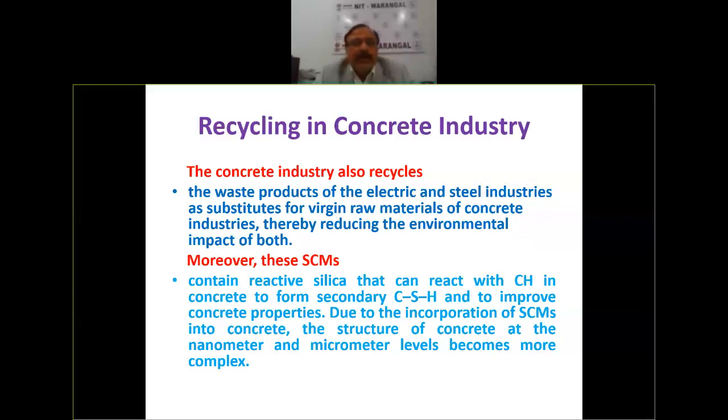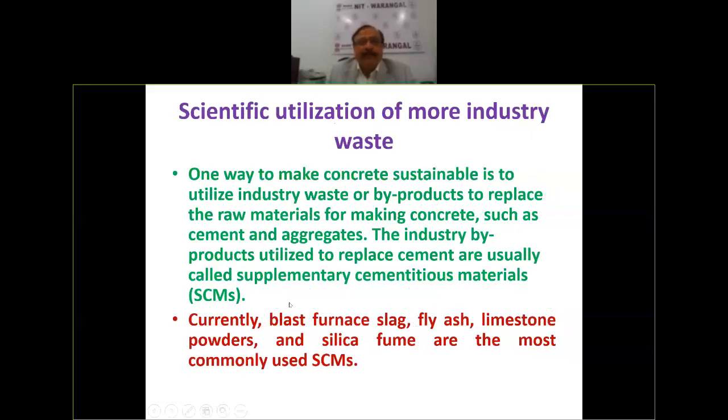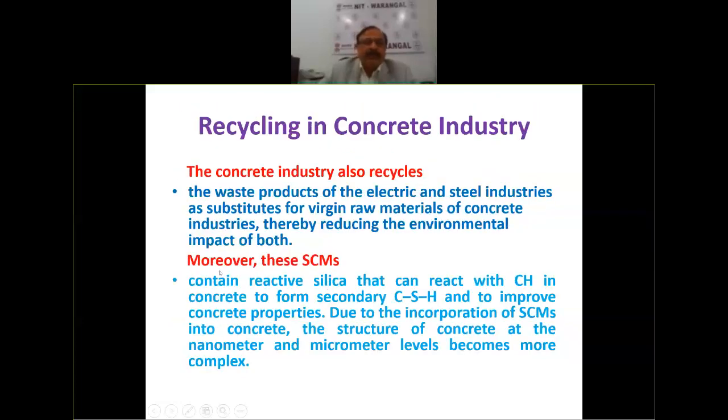Moreover, these replacing SCMs, what we call SCMs, are supplementary cementitious materials. These are the ones which actually replace cement. Because when you manufacture cement, you are using a lot of carbon, generating a lot of carbon dioxide. So avoid cement. Make use of this waste from the industry. And these wastes also contain reactive silica, which is very good, can react with CH and also form secondary compounds. And due to the incorporation of these SCMs into concrete, the structure of concrete at the nanometer and micrometer levels will be more refined.